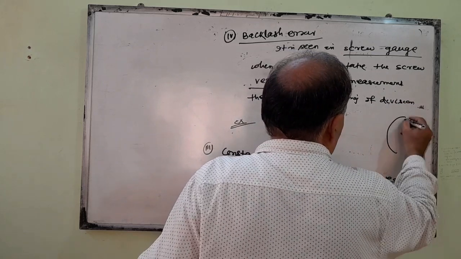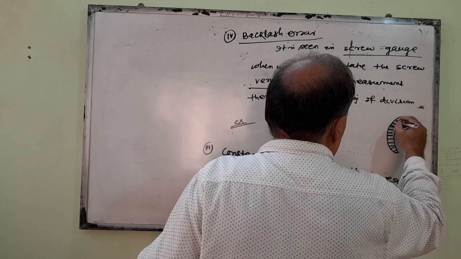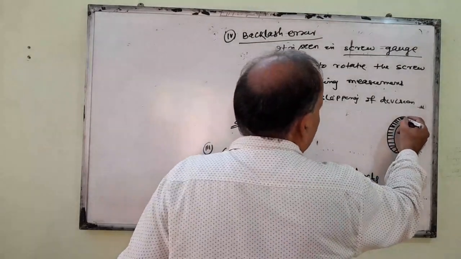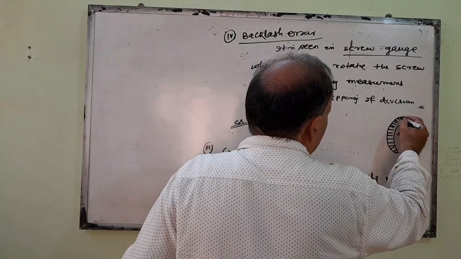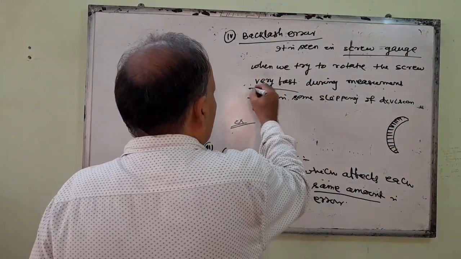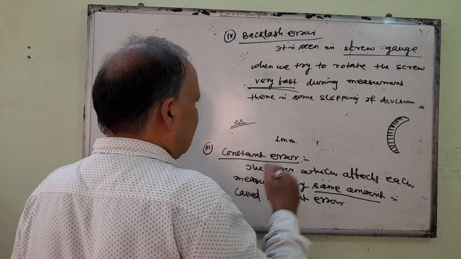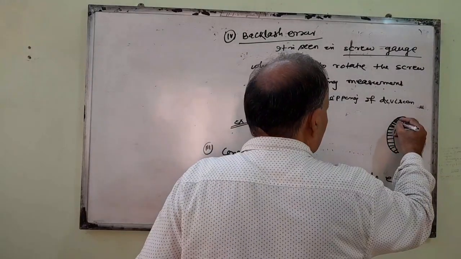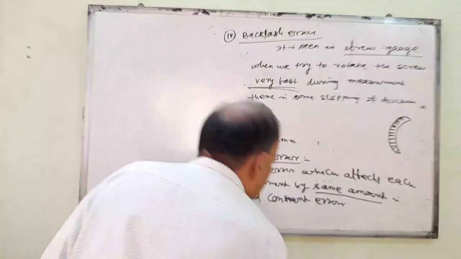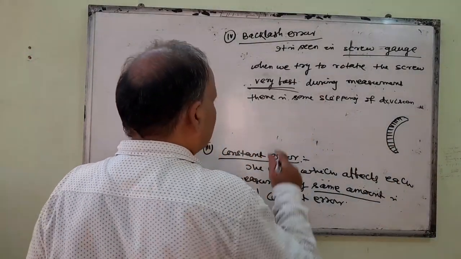You see, like this. Suppose you rotate it quickly, then there is some slipping of a division. Instead of one division, there will be two divisions or three divisions like this. This is due to fast rotating. And if more than one division is slipped, so there must be what? Error.